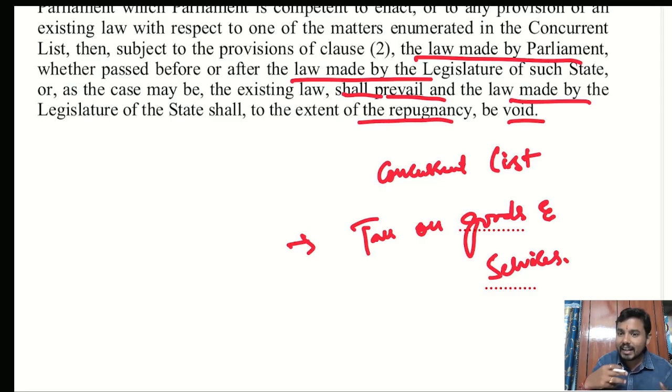Now, whenever I keep this in the concurrent list and an overriding effect is given, then it is literally parliament encroaching on the power of the state legislature. Goods-related power, the state has that exclusive power, but through using Article 254, you say there is an inconsistency, and because of that inconsistency the law made by the parliament will have an overriding effect.